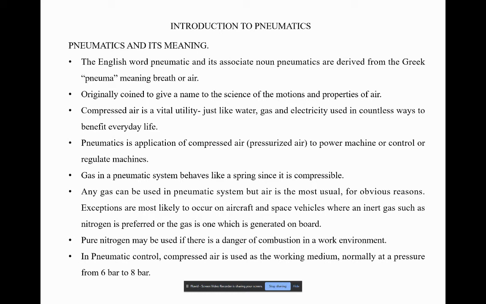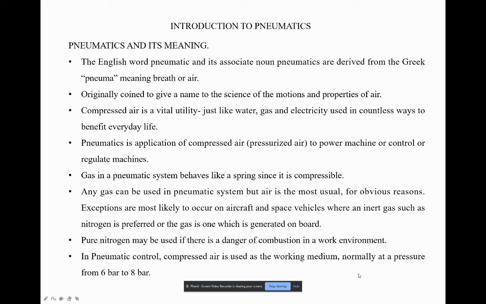We can use any gas, but for normal applications we use atmospheric air. For particular applications like aircraft and space vehicles, we use inert gases like nitrogen, or the gas generated on board. Pure nitrogen can be used in dangerous or combustible work environments.